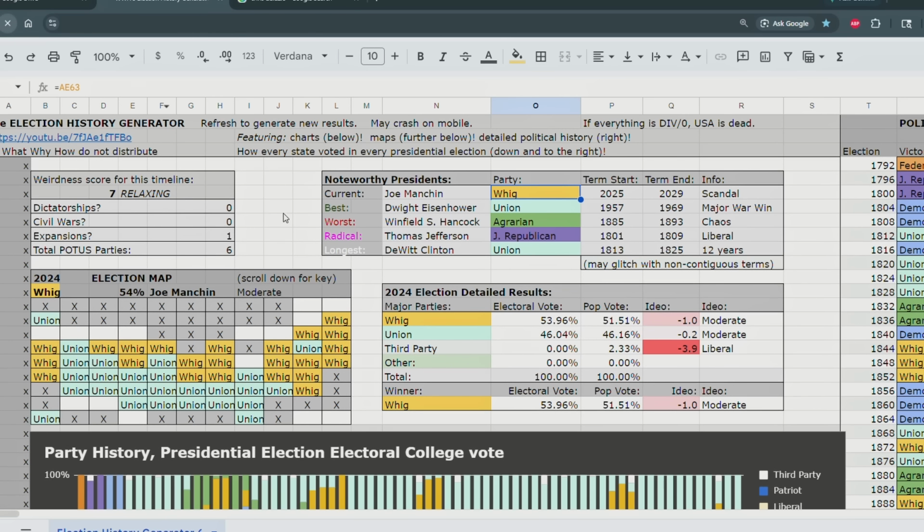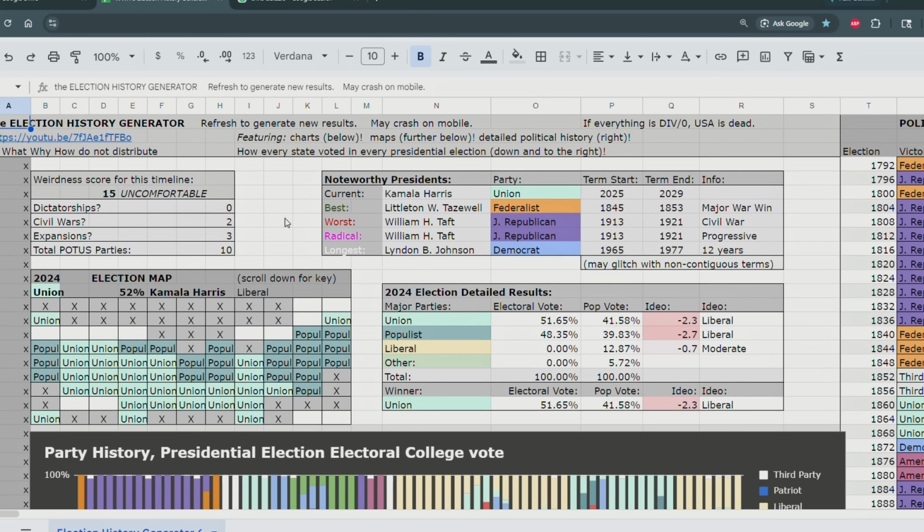Let's refresh it, try to get a more crazy result. This is a thing I brought up in the last video, but refreshing it until you get interesting results is kind of like playing a slot machine at a casino. So in case you want to waste weeks of your life, you can get this and then just endlessly refresh it. Anyways, okay, so in this timeline, Kamala Harris won the 2024 presidential election with 52% of the